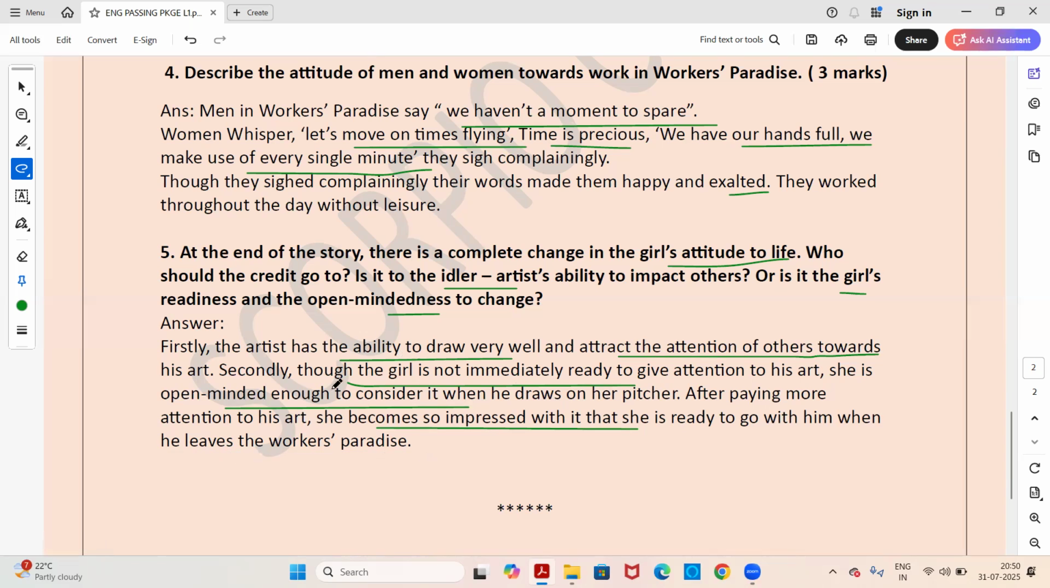Okay, so first of all, the artist had the ability to draw very well and attract the attention of others. Now, secondly, you see that the girl was not immediately ready to give attention to the art, but then she was open minded to consider it, to rethink it, to look at the picture and the drawing on it. And after paying more attention, she becomes very much impressed, and that is why she gets ready to go with the artist at the last by leaving the Workers' Paradise.